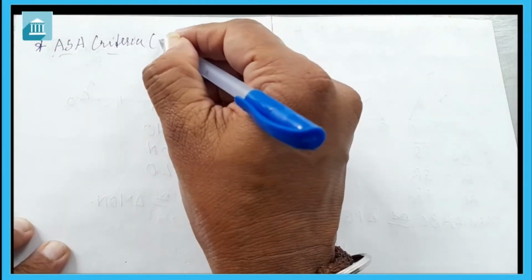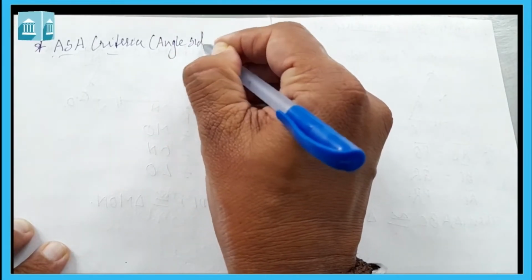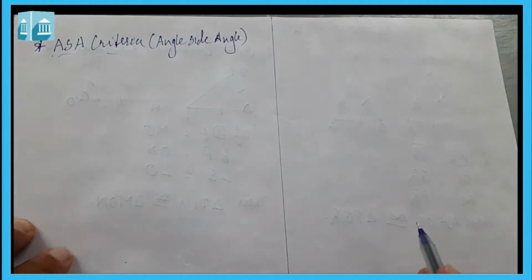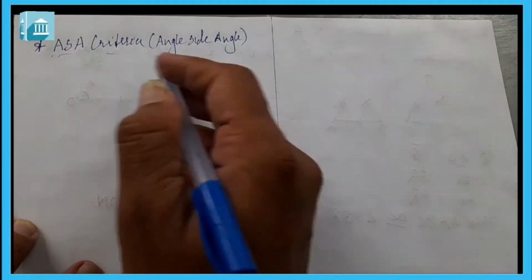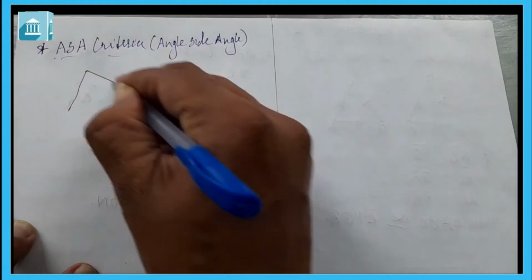ASA is angle side angle criteria. Now let us again solve it by example.